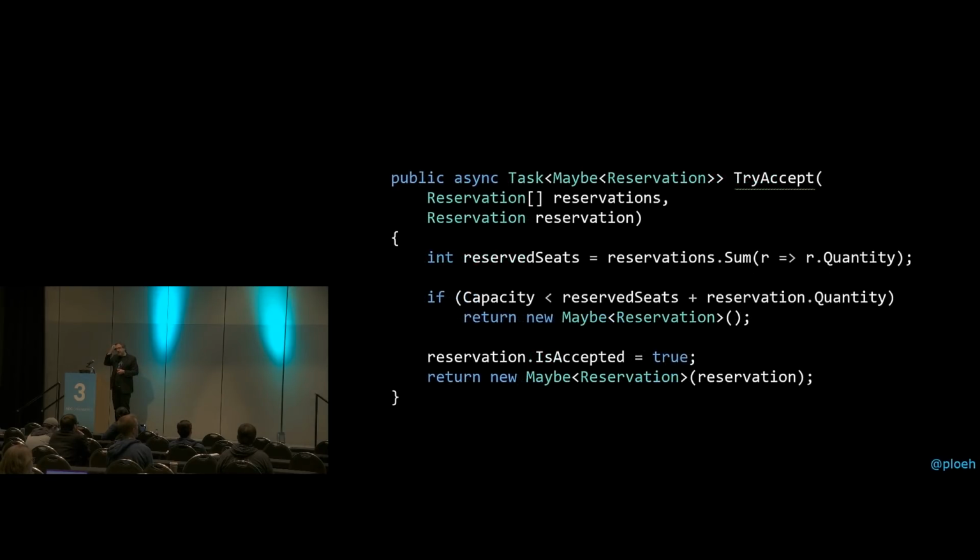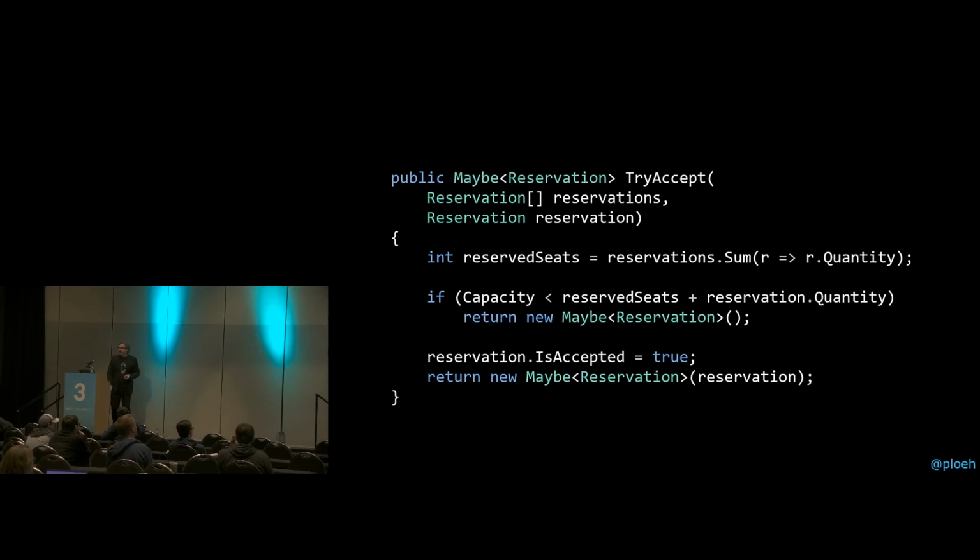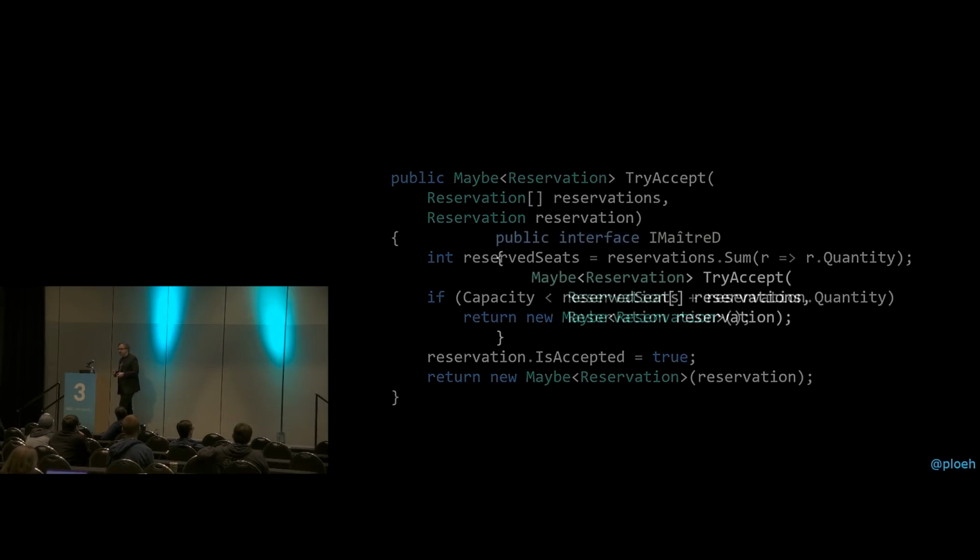So at this point, something interesting happens. If you try to compile, there will be a compiler warning. The compiler will tell you, this async method lacks await operators. And you go and say, yeah, it says async, but there's no await anywhere. So why does it need to be async again? It doesn't. Yes, let's get rid of that. This is what was bothering me all along, and now I've solved the problem. My business logic does not have to be asynchronous. Why should it have to be asynchronous? It's no longer asynchronous. Problem solved.